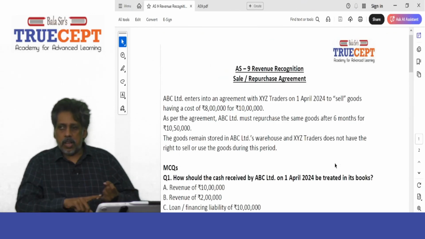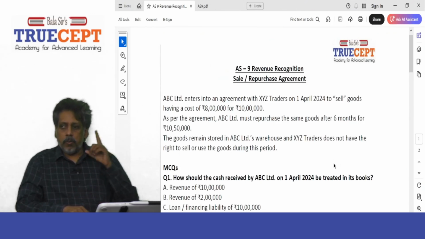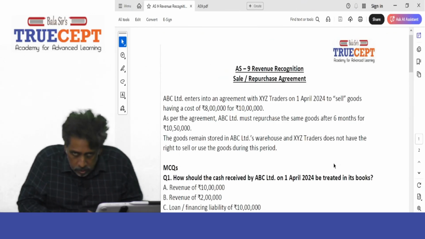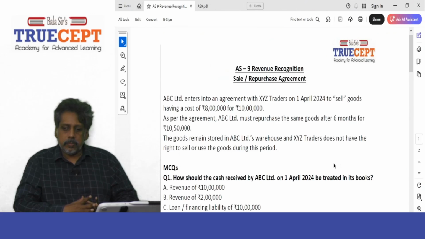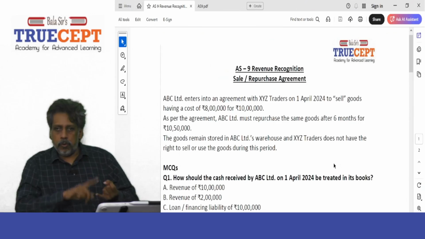Now you want to sell some inventory costing rupees 8 lakh for rupees 10 lakh to me on 1st April 2024. As per the agreement, ABC Limited must repurchase the same goods after 6 months for 10 lakh and 50,000. That means, let us say on 1st October 2024, you have to repurchase the same goods from me for rupees 10 lakh and 50,000.